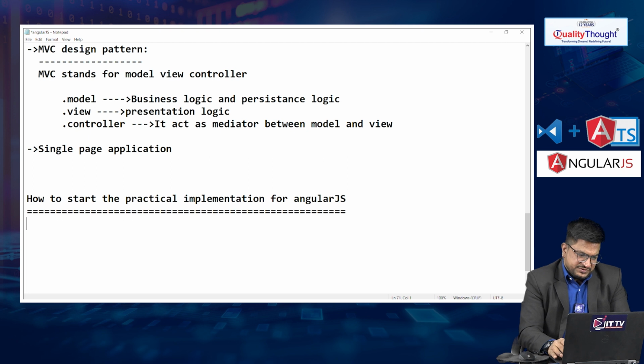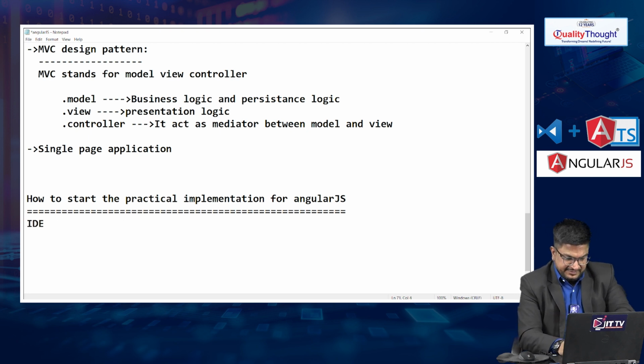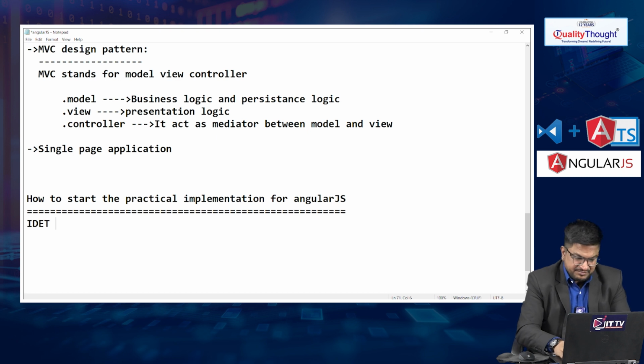Okay, so first, sir, we require some IDE. Basically, we have a number of IDEs. So which one are we going to use? We are going to use Visual Studio Code here.